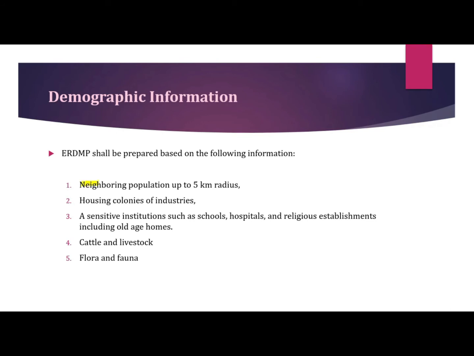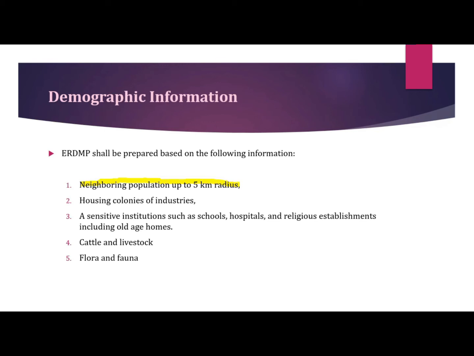So, first is the neighboring population up to the 5 kilometer radius. In a particular station, how many people are living within the radius of 5 kilometers should be known, because if there are any chances of a major emergency or disaster, there might be some evacuation planned for those people.